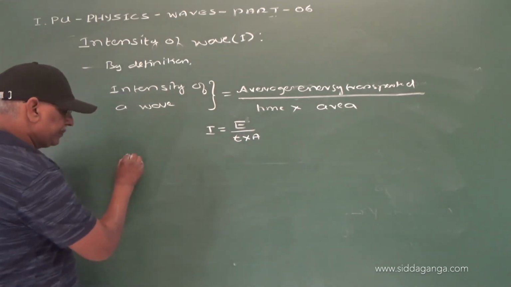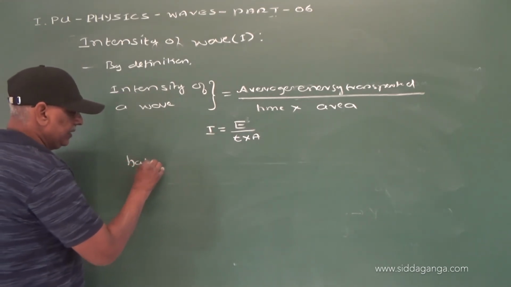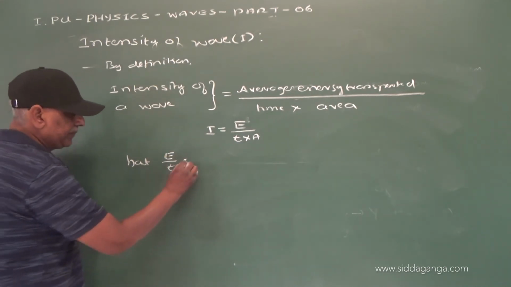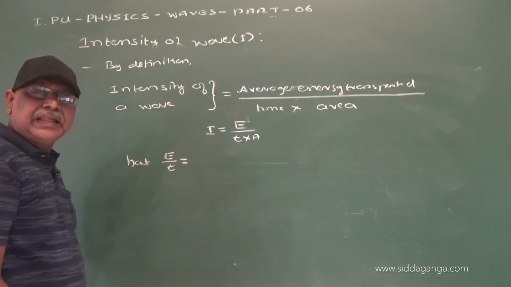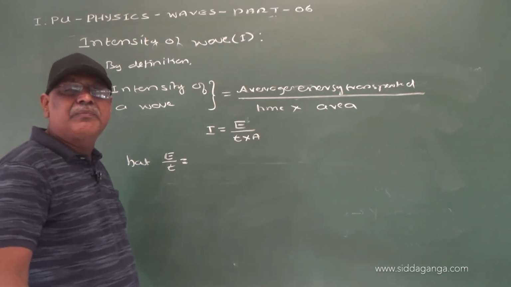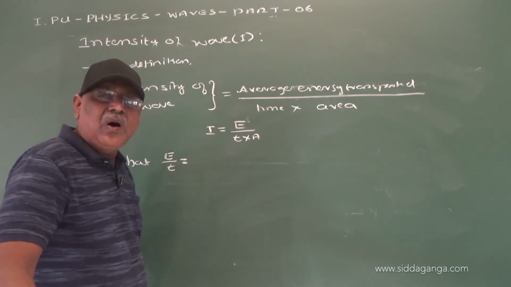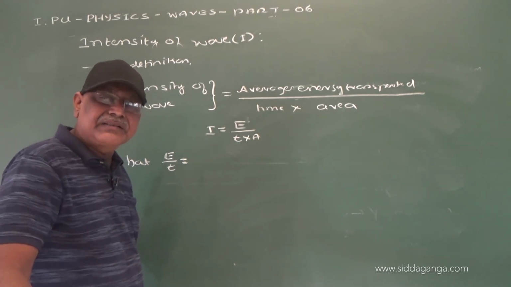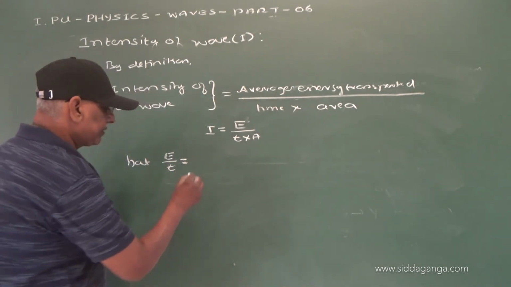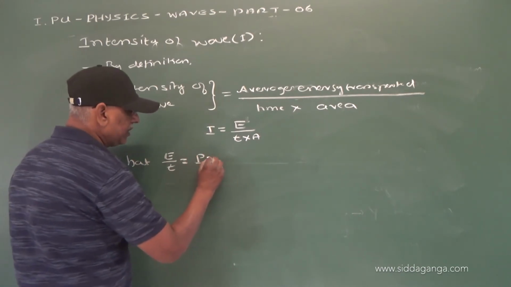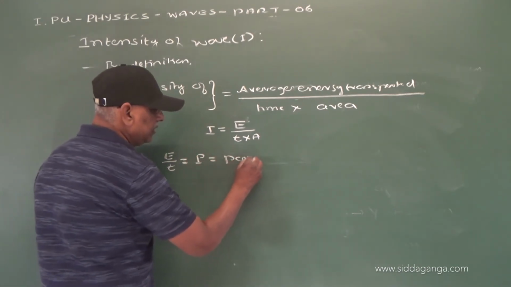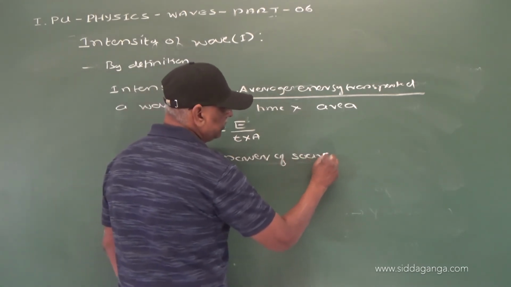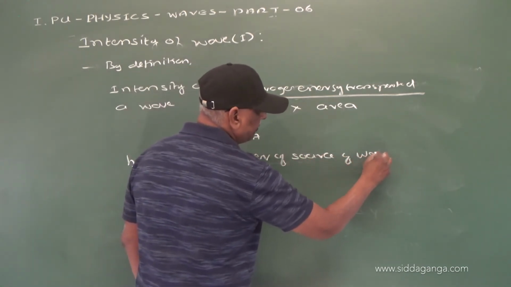But that E by T, the energy transported per second or energy emitted per second, is called power P, that is the power of the source of the wave.